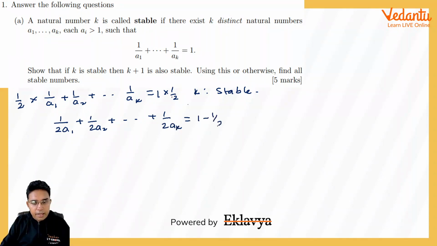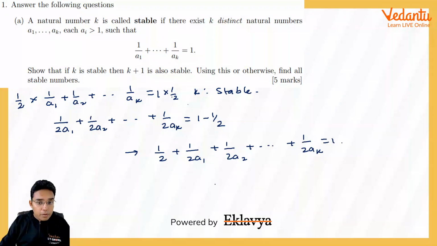I can write it like this. So we will be getting 1 upon 2 plus 1 upon 2a1 plus 1 upon 2a2 and so on, and in the end it will be 1 upon 2ak, and this is equal to 1.